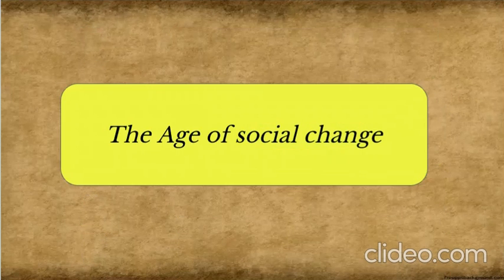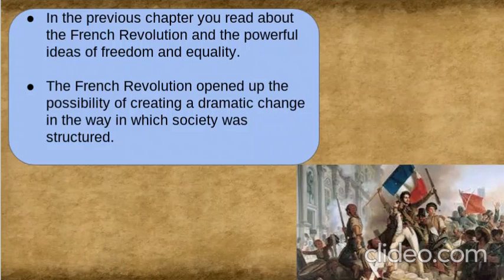So, let's start with the first topic, which is the age of social change. In the previous chapter, we read about the French Revolution and the powerful ideas of freedom and equality. How Louis XVI was overthrown by various directories. Then we saw many new people who ruled the country. First was Louis XVI, then came Maximilian Robespierre, correct? Then there was Napoleon Bonaparte, who was defeated in 1815 at Waterloo, correct? So we saw the main motto of the French Revolution was freedom and equality.